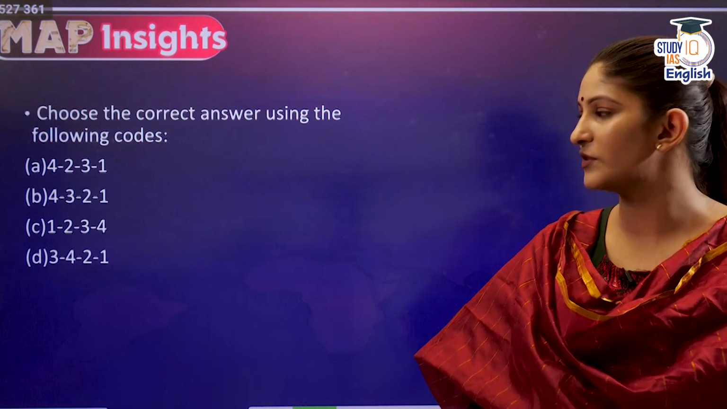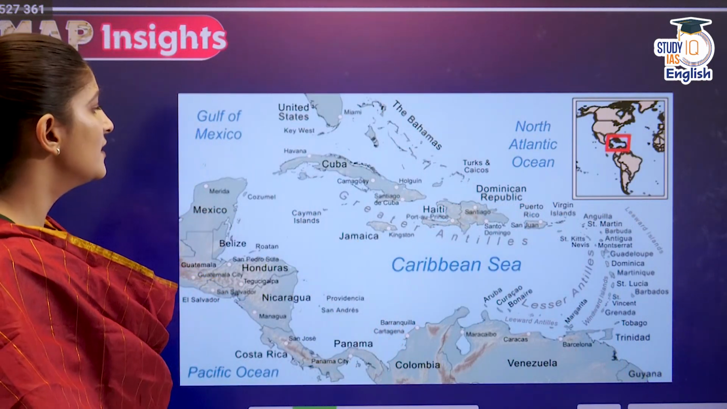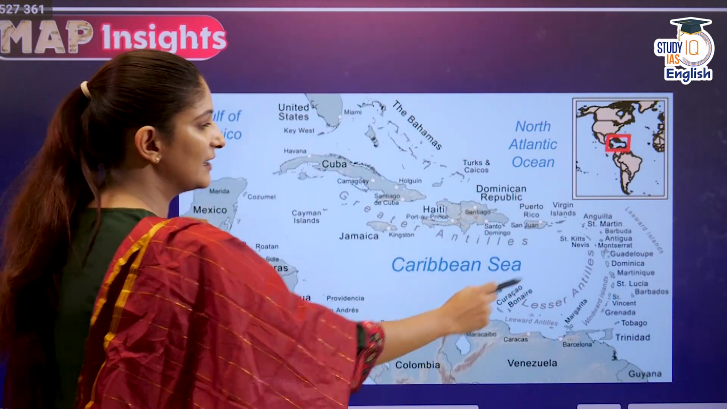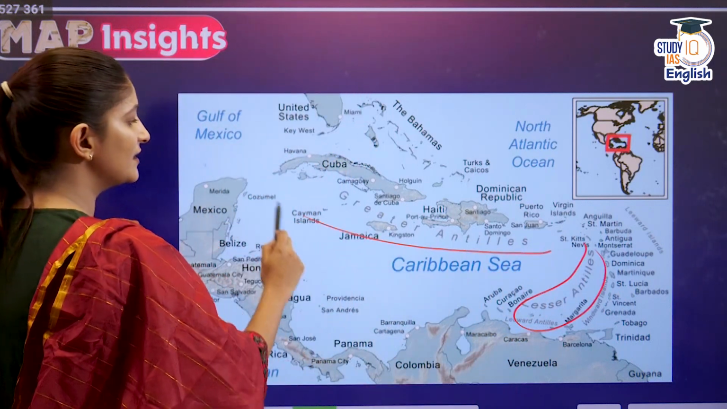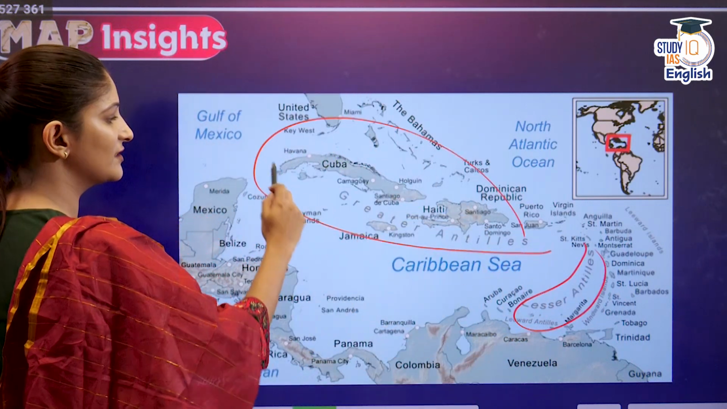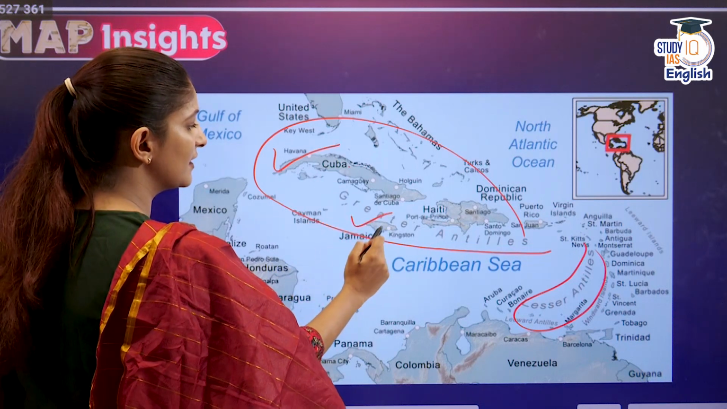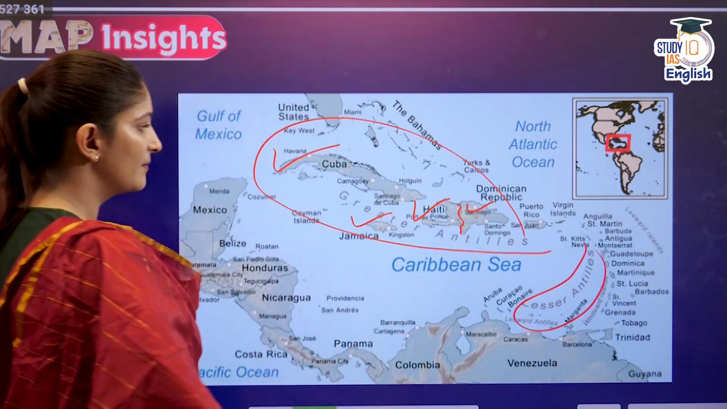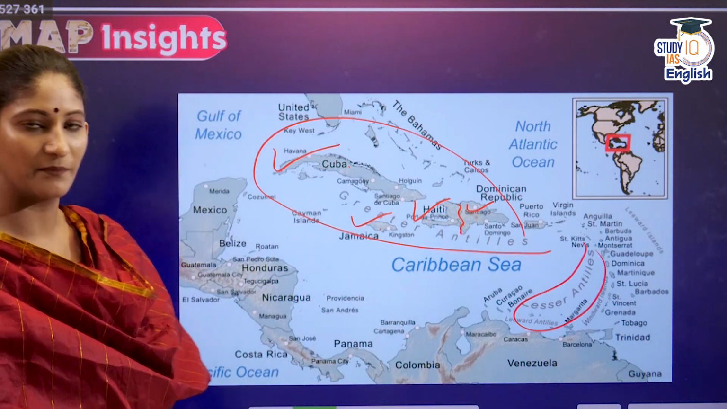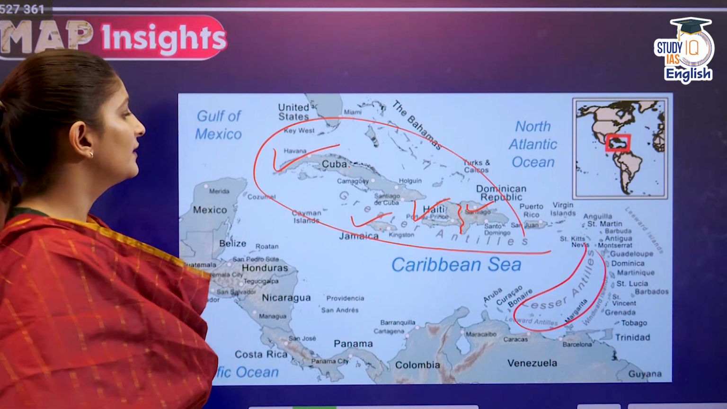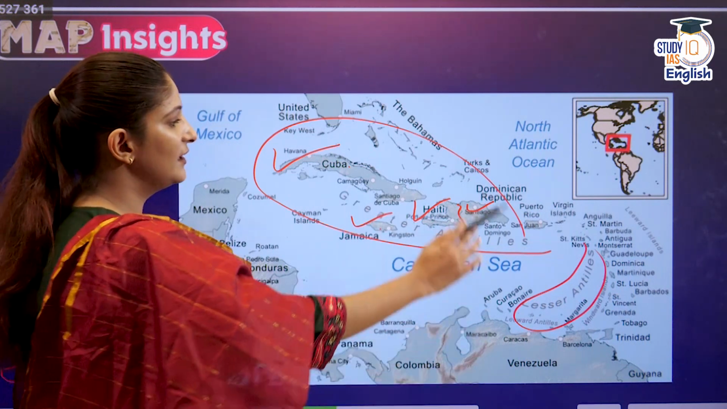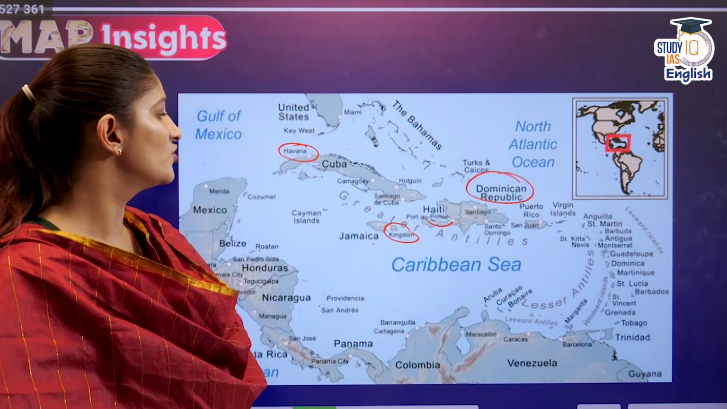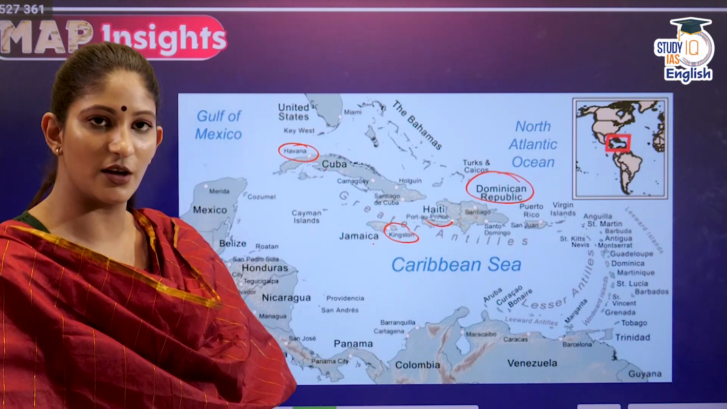So here are the codes which we have to choose from, and here is the particular map. This map is going to show us the different regions that we talked about. So as a part of Greater Antilles, and here is the Lesser Antilles. In the Greater Antilles, we have the island countries such as Cuba. Then here is Jamaica, then Haiti, and it shares a land border with Dominican Republic. Okay, so first we will have Cuba, then Jamaica, then Haiti, and then finally Dominican Republic.